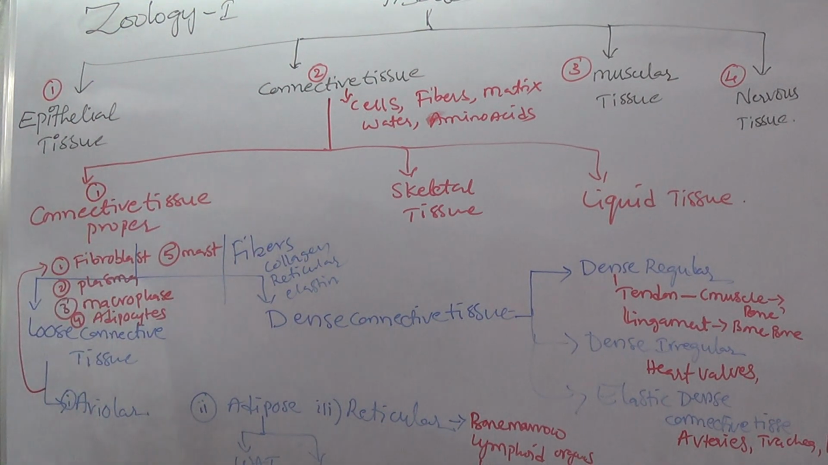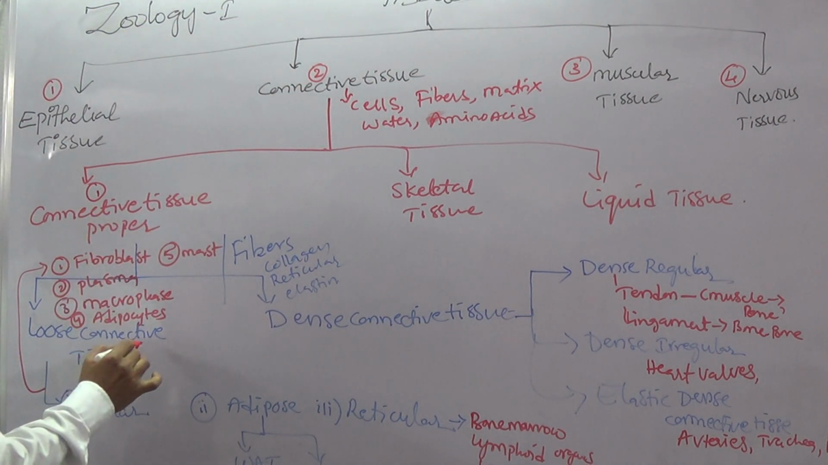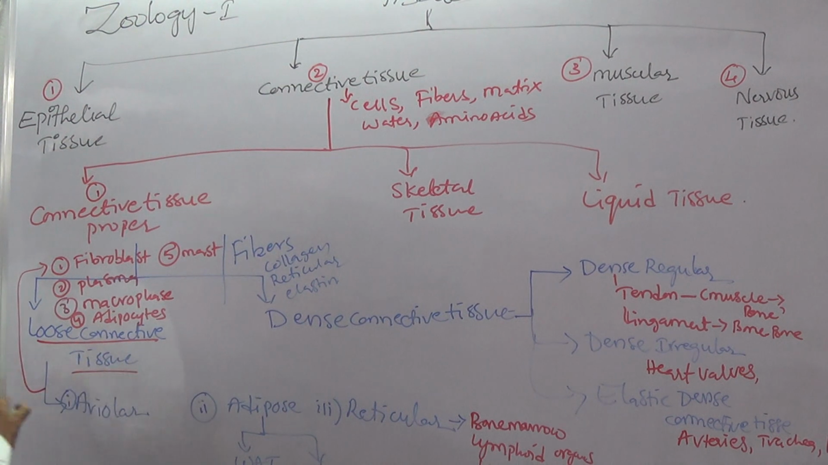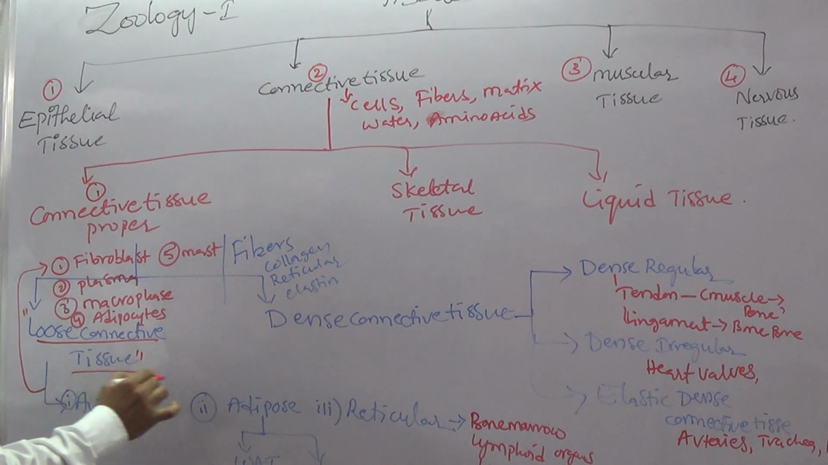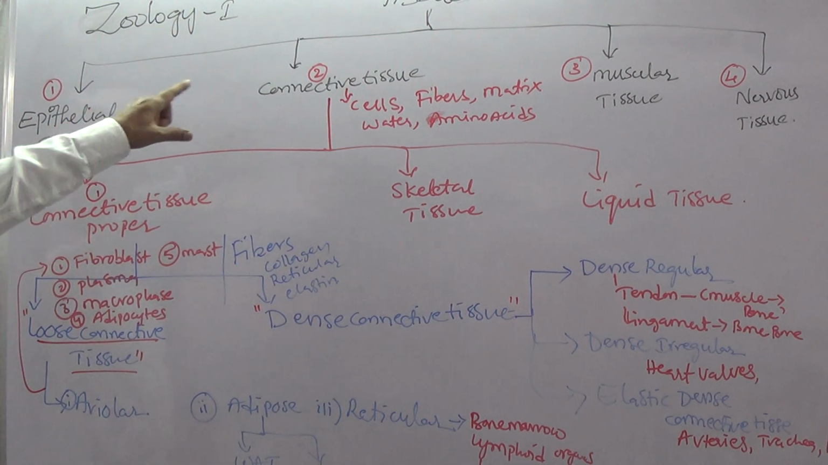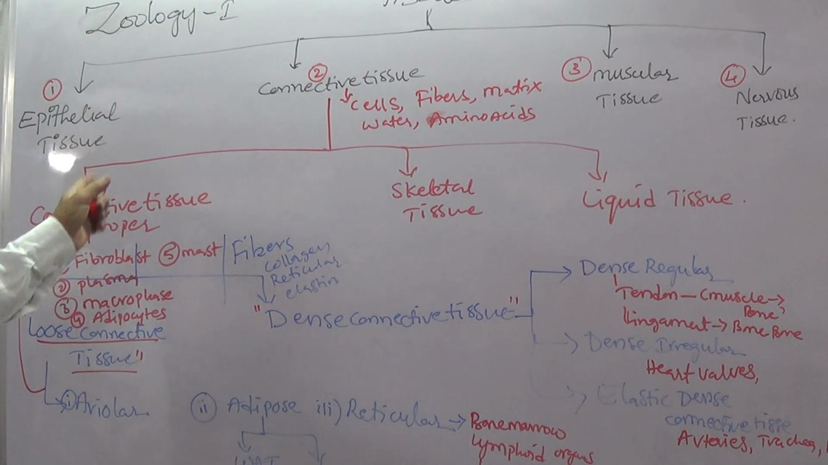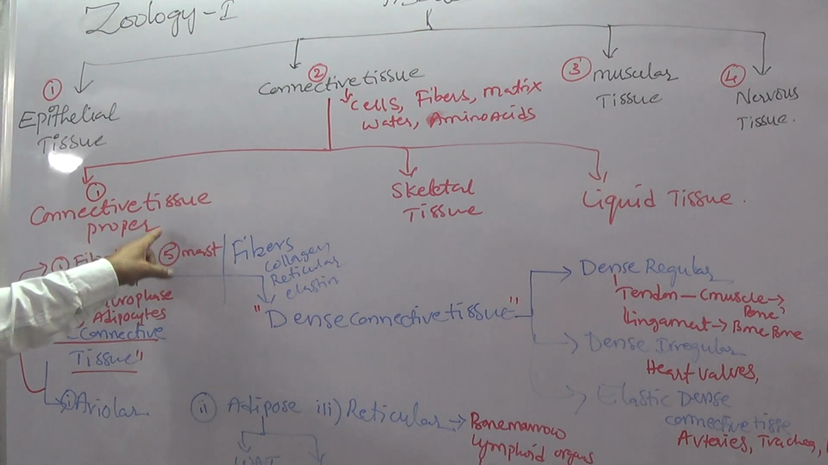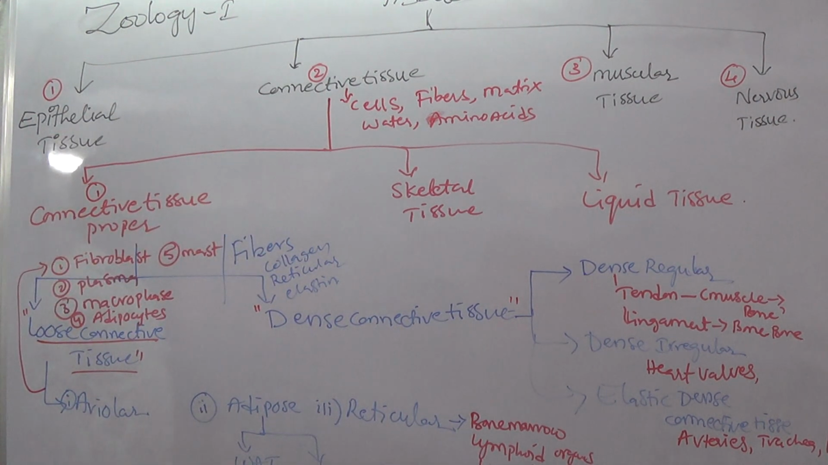This connective tissue proper is again divided into two types: loose connective tissue and dense connective tissue. Connective tissue is divided into three types: connective tissue proper, skeletal tissue, liquid tissue. The first one is connective tissue proper, which is divided into two types: loose connective tissue and dense connective tissue.